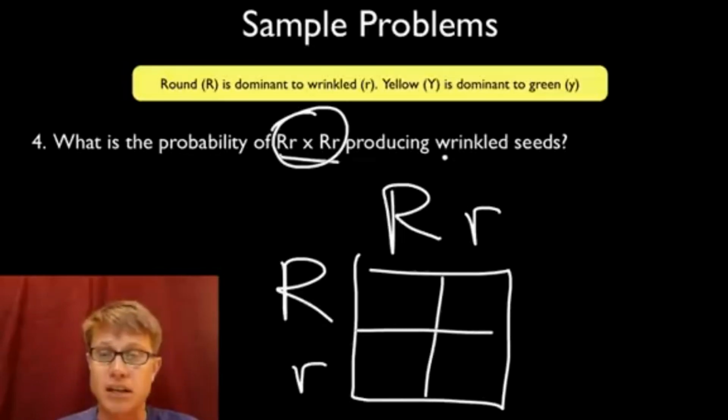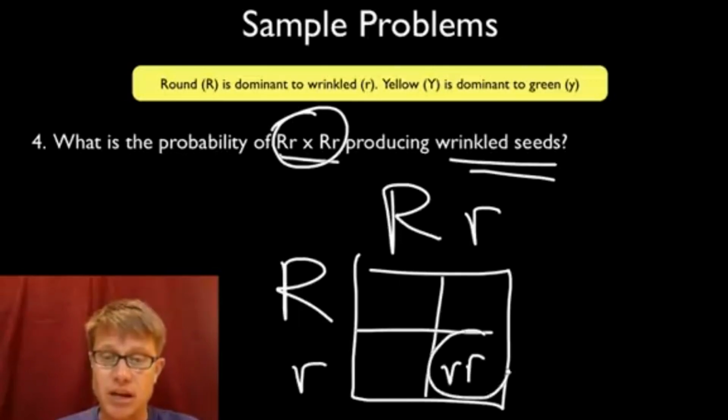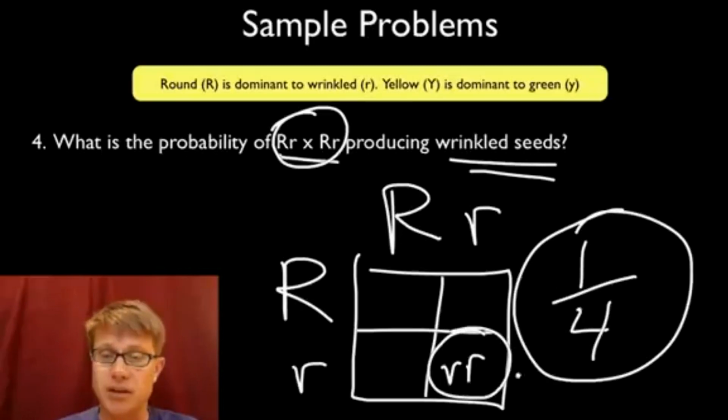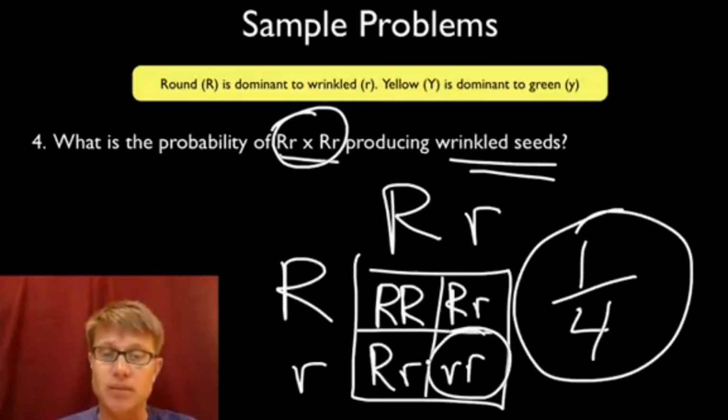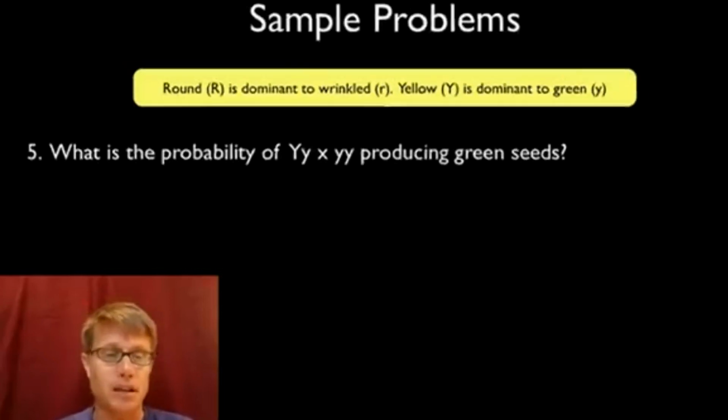So what are the odds that I'm going to get wrinkled seeds? Well, there's a little r here, a little r here. And so there would be a 1 in 4 probability that we'd have wrinkled seeds. Because this one's going to be round, this one's going to be round, this one's going to be round as well. And so again, if you ever get a simple cross like that, do a Punnett square. Let's look at the next one.